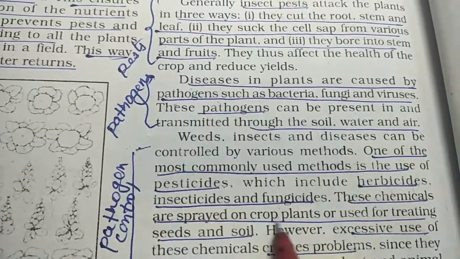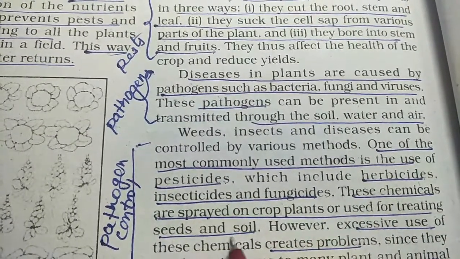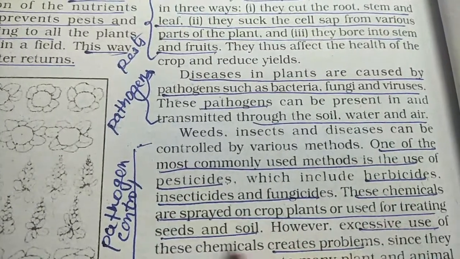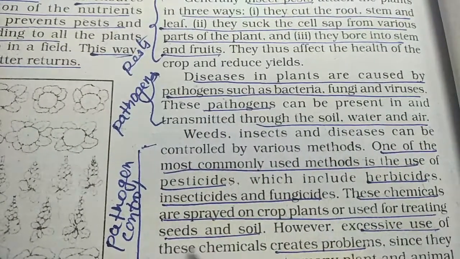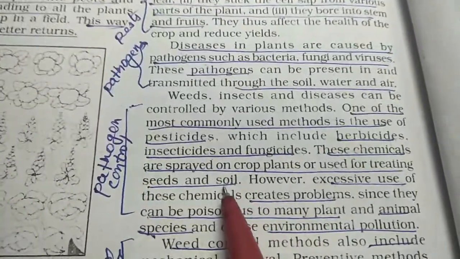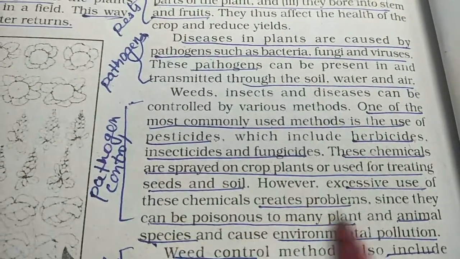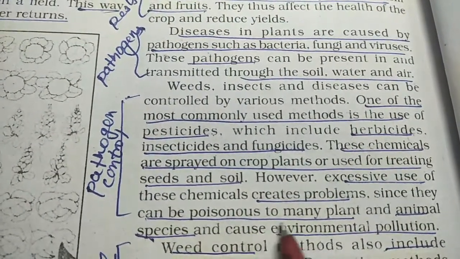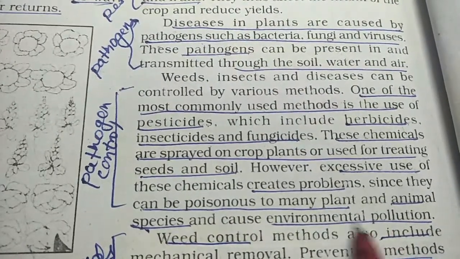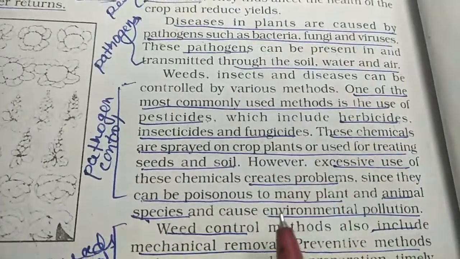These chemicals are sprayed on the crops, plants, or they are used for treating seeds and soil. So either you spray directly on the crop plants, or you mix the seeds with these chemicals, or you put these chemicals inside the soil. But the excessive use of these chemicals creates problems, as they can be poisonous to many plant and animal species, and they also cause environmental pollution. So you have to be very careful when you are using all these pesticides.